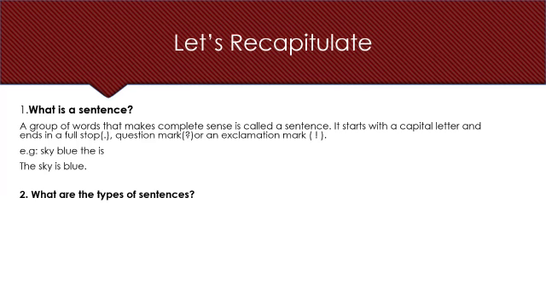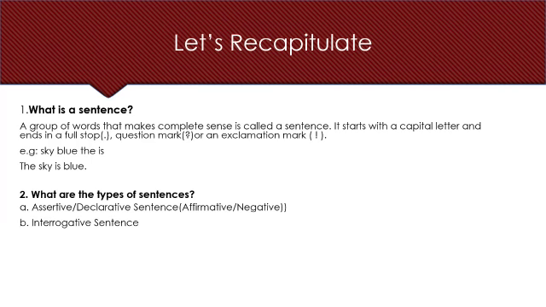We also discussed different types of sentences. They were assertive or declarative sentences, which are further divided into affirmative, that is positive, and negative sentences. Second is interrogative sentences. Third is imperative sentences. And fourth is exclamatory sentences.